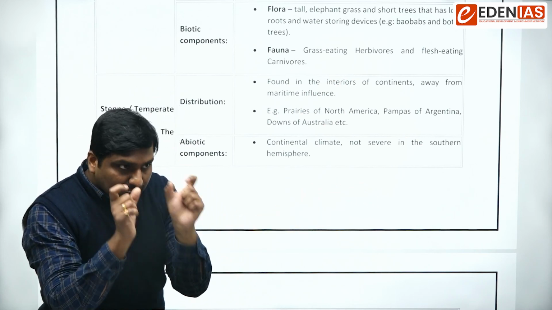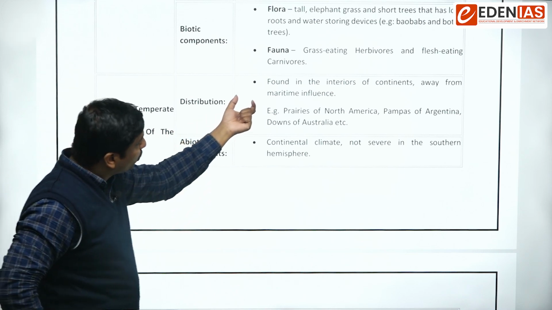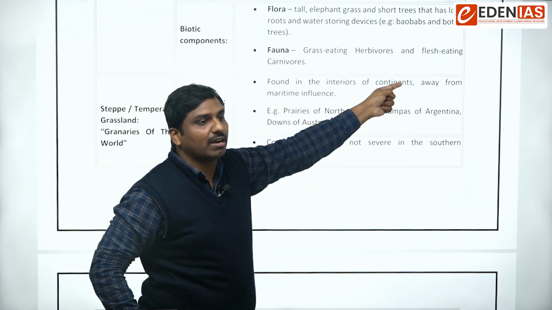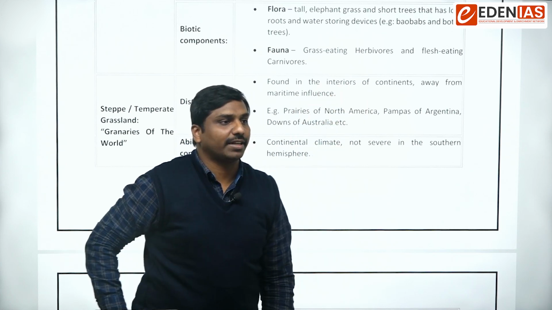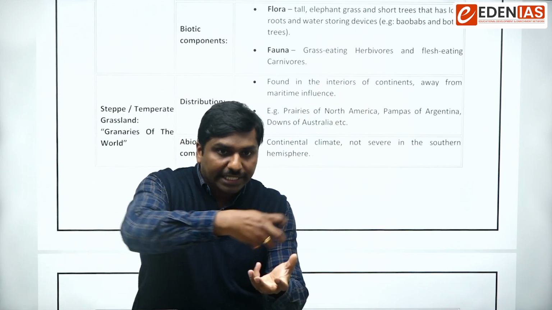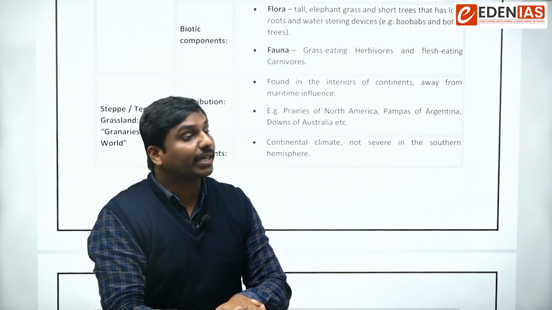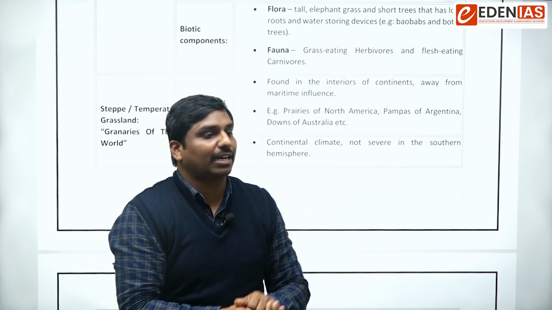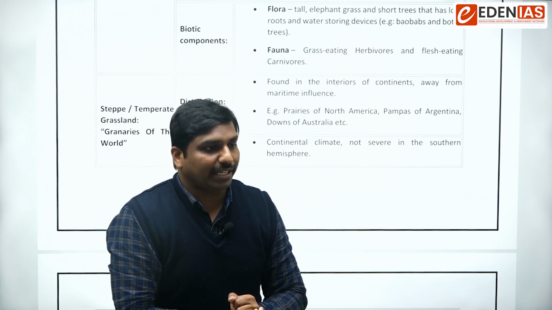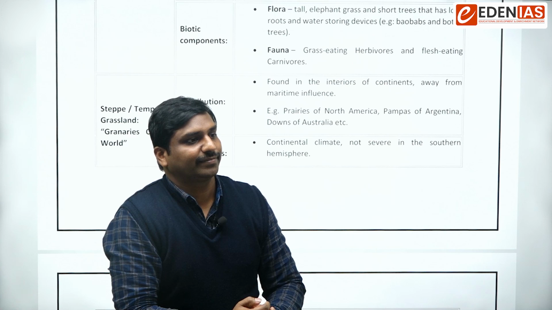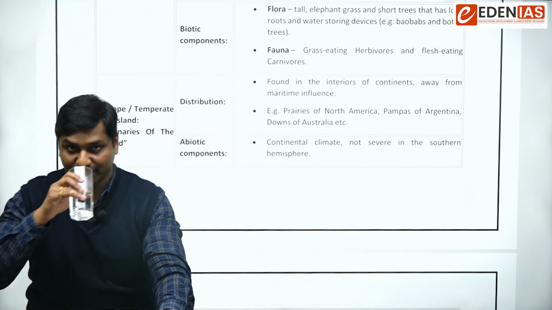But steppes or temperate grasslands are usually found in the interiors of the continent. Mark this statement: they are found in the interiors of the continent. When they are found in the interiors of the continent, what would be the nature of the climate? The climate would be continental climate. What do you mean by continental climate? Continental climate is characterized by what? Half the year it is hot, and half it is extremely cold.